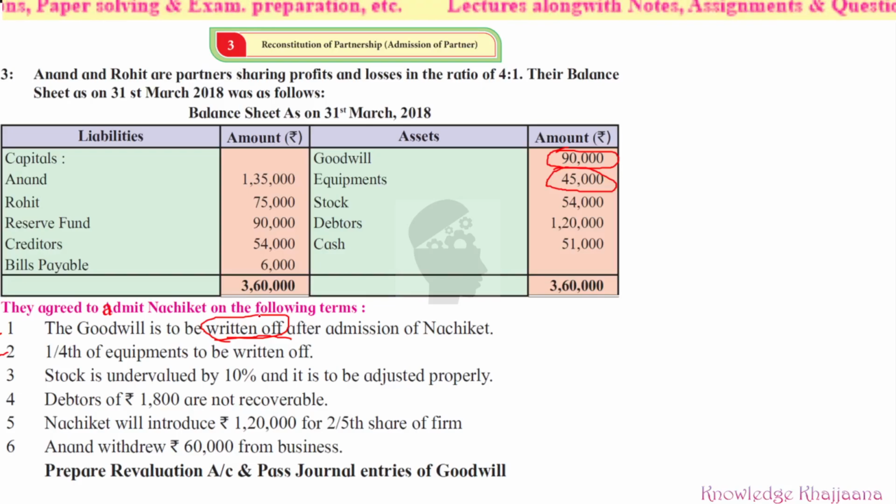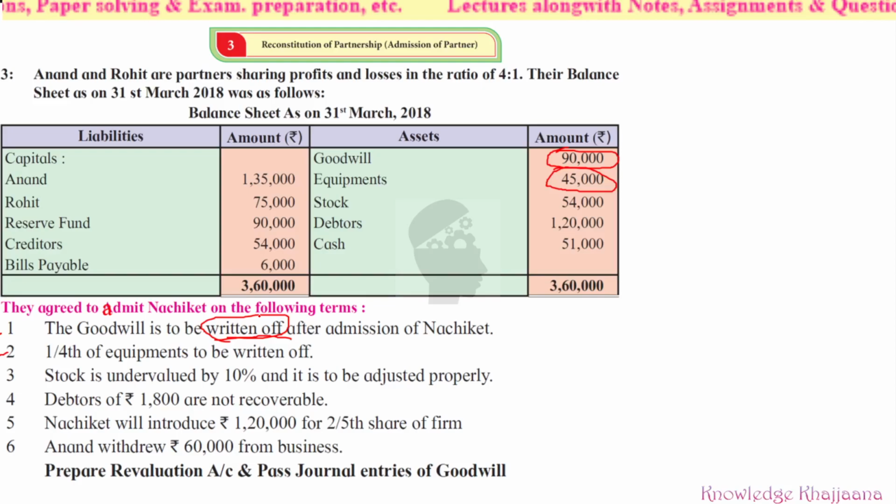The valuer values the assets and liabilities, and after valuing them, they found the equipments were devalued. Whatever was the amount shown for the equipments in the books of accounts, that got devalued. It means it was written off. By how much? By 1/4 of its earlier amount, it has devalued.